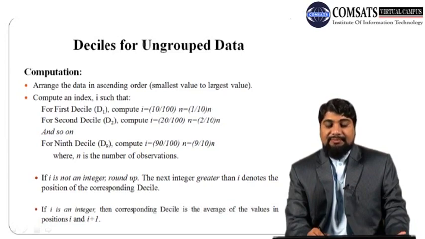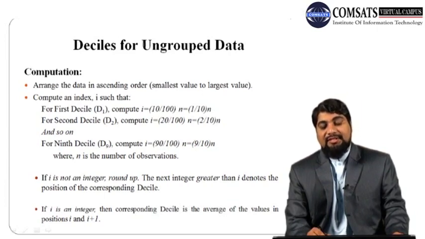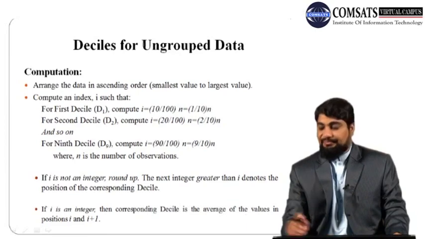For the ninth decile, I will be 90 over 100 times n, or 9 over 10 times n, where n is the total number of observations. Again, if I is not an integer, then round up. The next integer greater than I will denote the position of the corresponding decile, and if it is an integer, then the corresponding decile is the average of the values at position I and I plus 1.